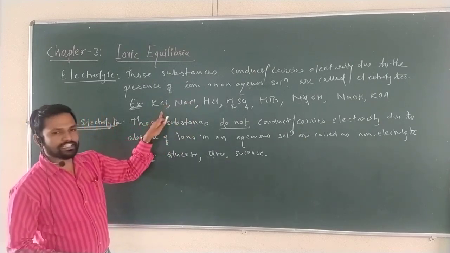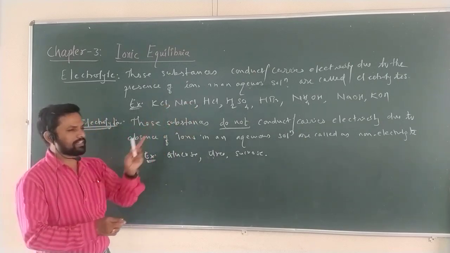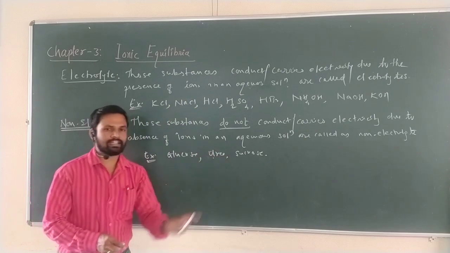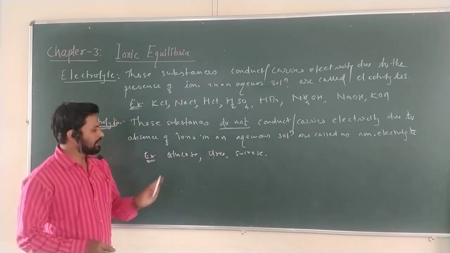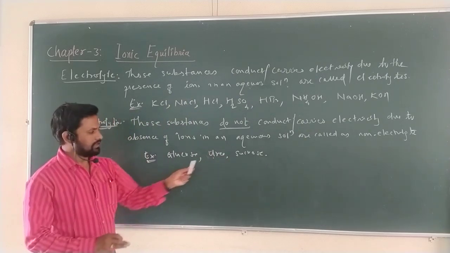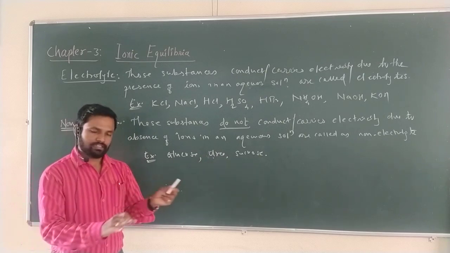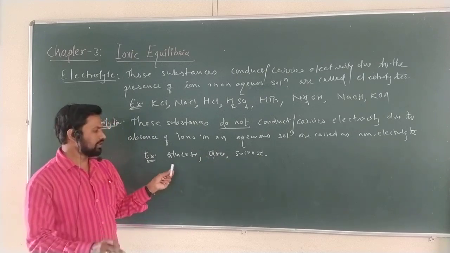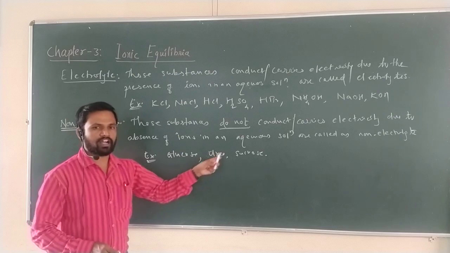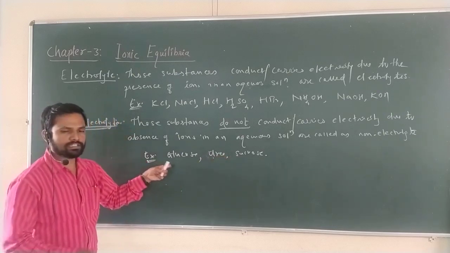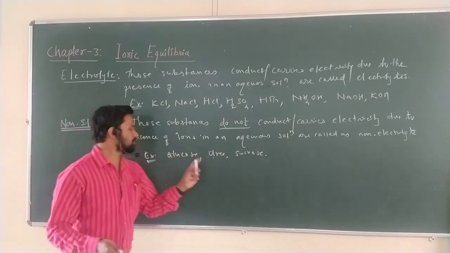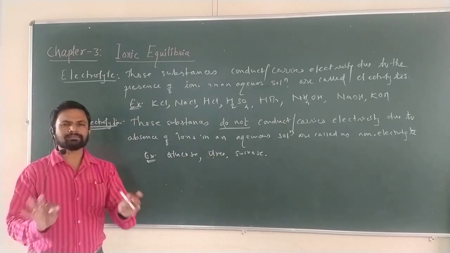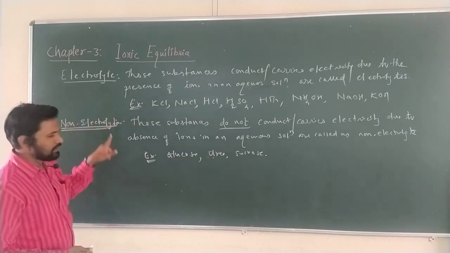Here, if one molecule of KCl is dissociated, one K plus and one Cl minus are formed. Here, glucose never dissociates. Urea never dissociates. Therefore, it does not form ions, it does not carry electricity. Therefore, it is called a non-electrolyte. Very simple definition: electrolyte and non-electrolyte.